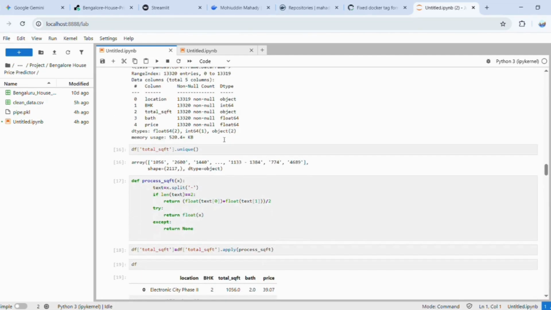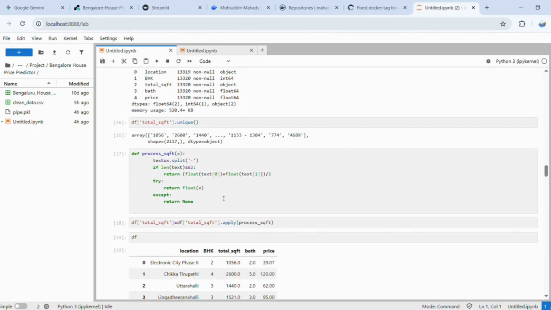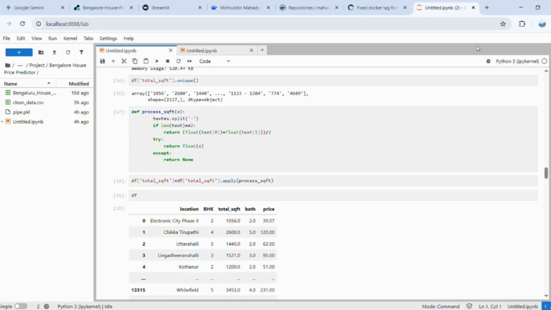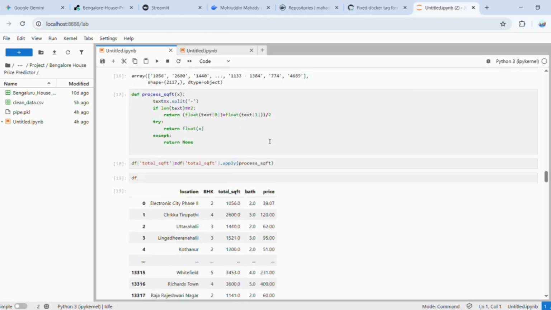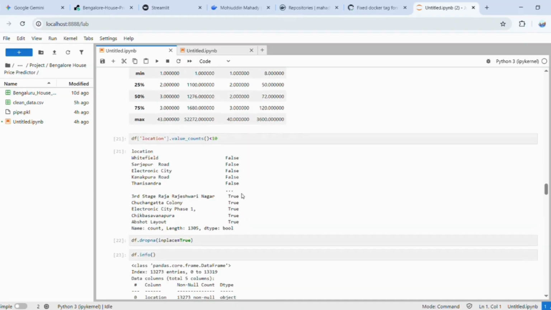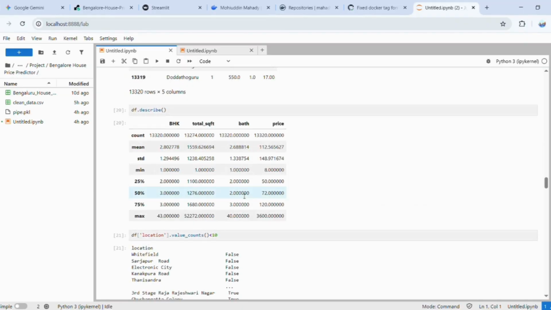And after changing those, I processed again the total square feet column. As you can see, I used some preprocessing on the total square feet column, and then I again checked the columns. On the total square feet column and the BHK column, there were very many inconsistencies. Like there were a lot of outliers.